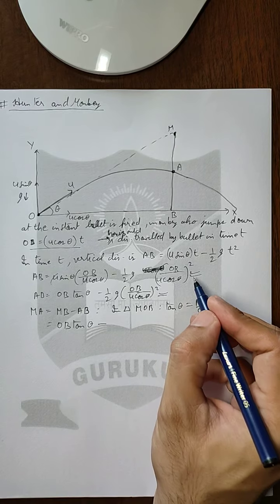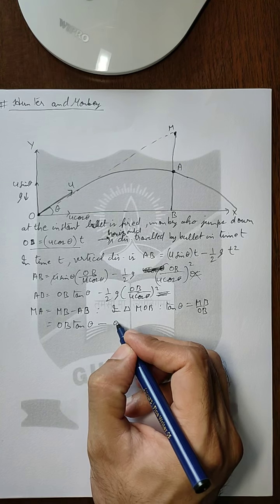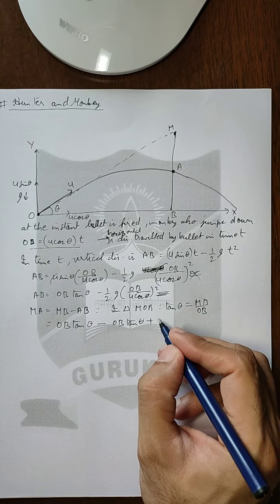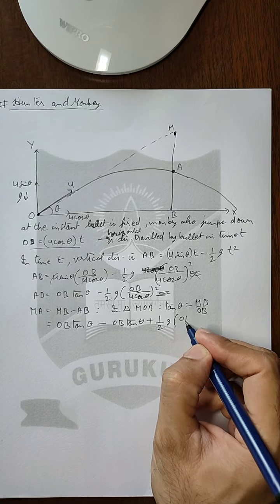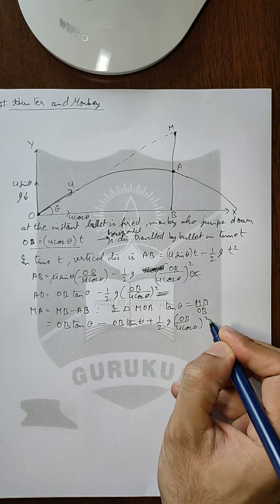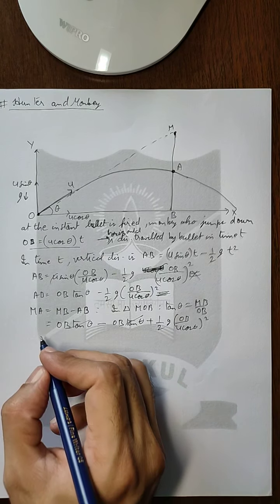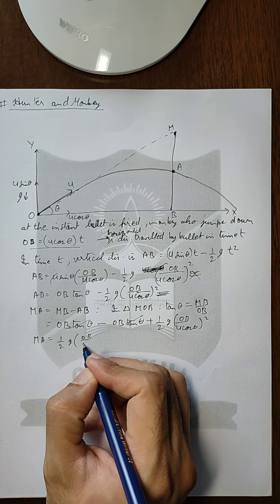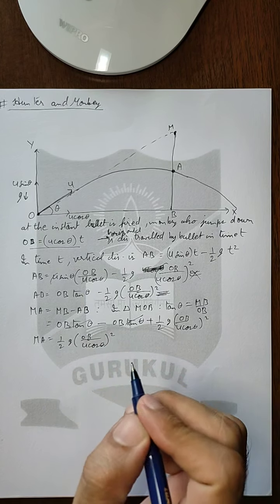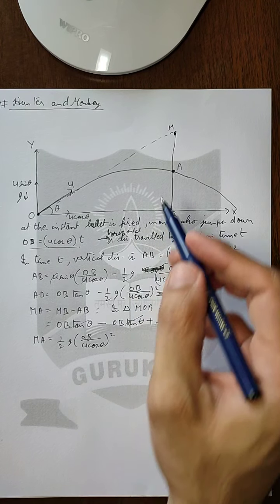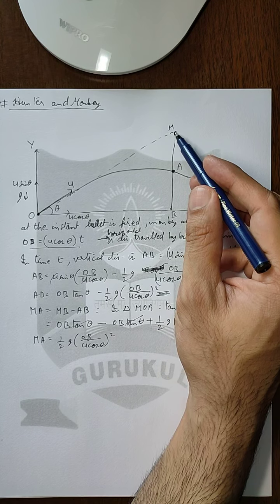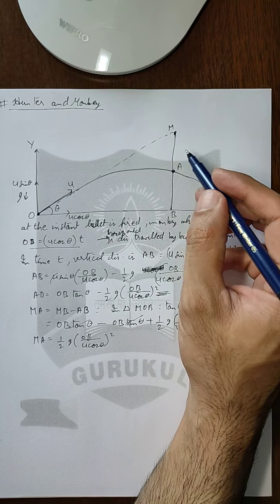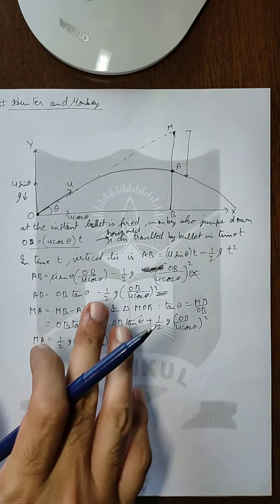This is our expression for AB, so I'll directly substitute it here. OB tan theta, and minus and minus gets plus, half g times OB upon u cos theta whole square. OB tan theta will get cancelled, and MA will be equal to half g times OB upon u cos theta whole square. So this is the vertical distance traveled by the bullet in time t from under the monkey.